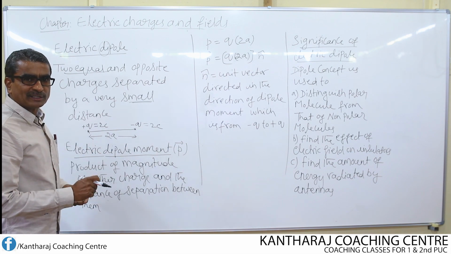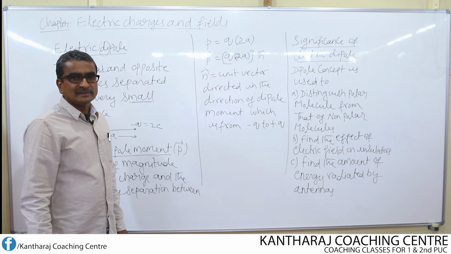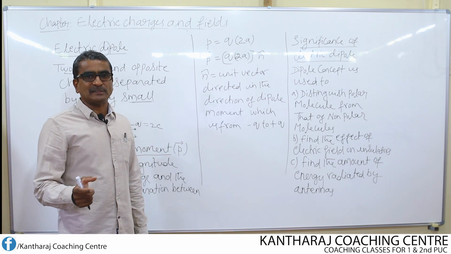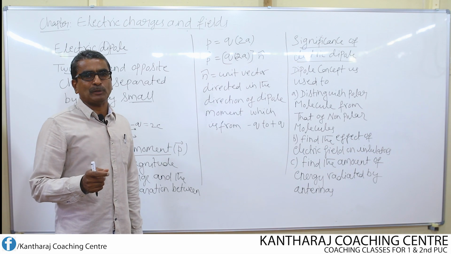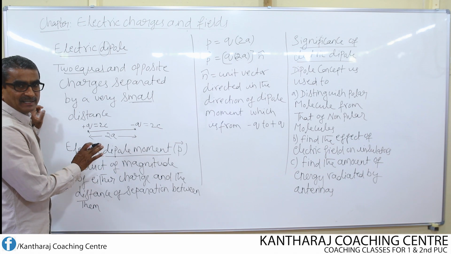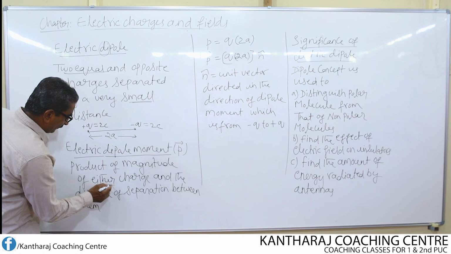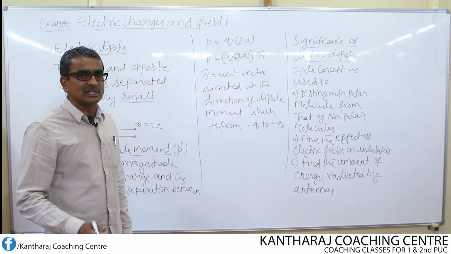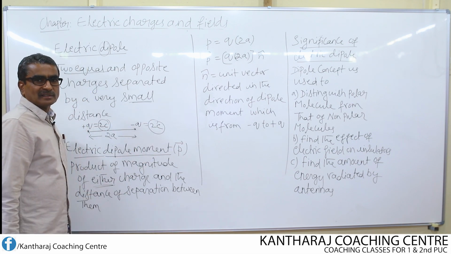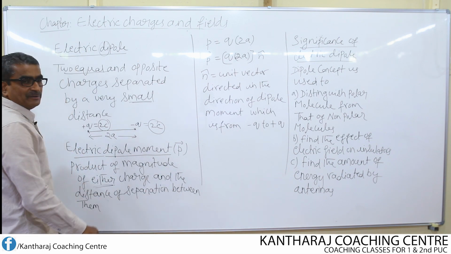Next, let us consider one more term related to this electric dipole itself. Electric dipole moment. There is one more dipole moment, that is magnetic dipole moment. Magnetic dipole moment is with respect to magnetic poles. Electric dipole moment is with respect to electric charges. Then what is the definition of electric dipole moment? It is defined as product of magnitude of either charge. Either charge means any one of the charge because both the charges possess same magnitude. That is why product of magnitude of either charge and the distance of separation between them.